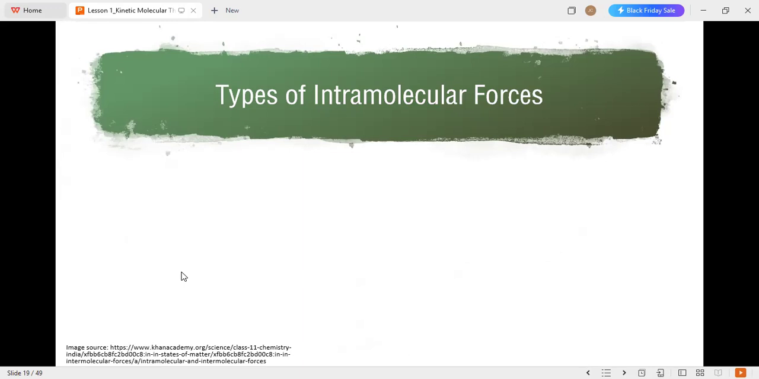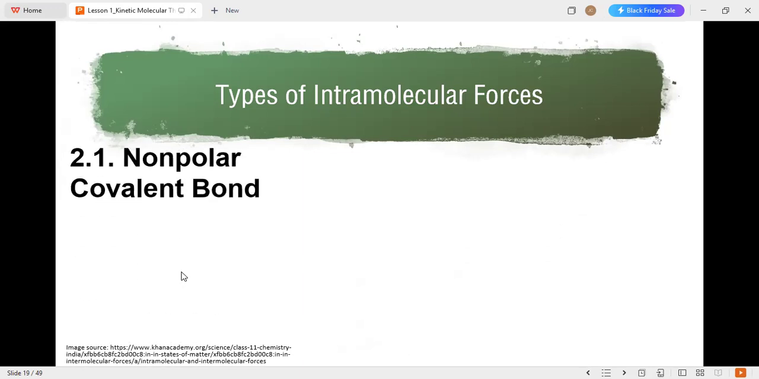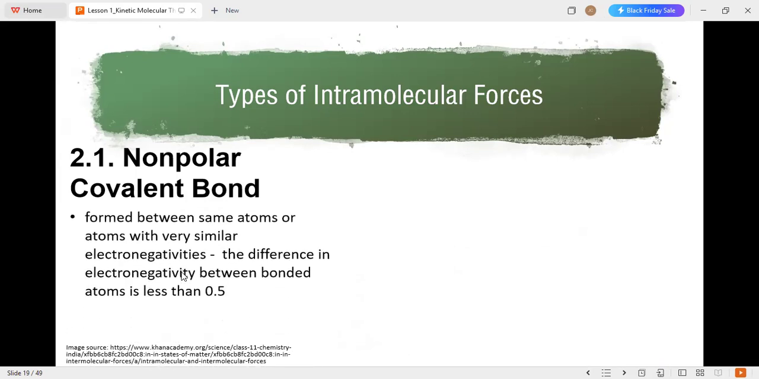So there are two types of covalent bond. The first type is the nonpolar covalent bond. This is formed between same atoms or atoms with very similar electronegativities. The difference in electronegativity between bonded atoms is less than 0.5. When we talk about nonpolar covalent, there is an equal sharing of electrons. There is no atom which has a higher pull on a particular electron, but they are the same or similar to one another.